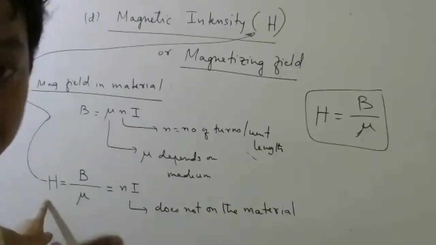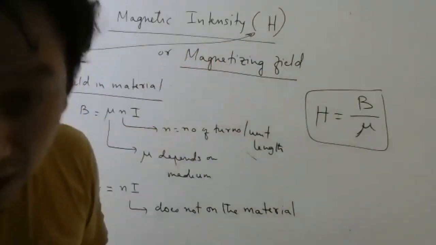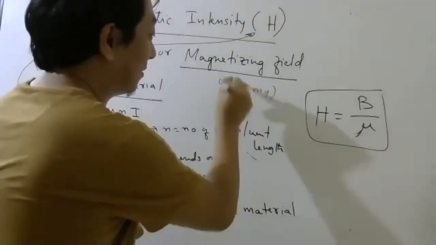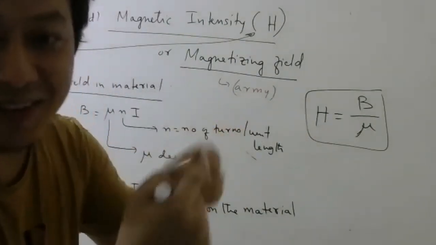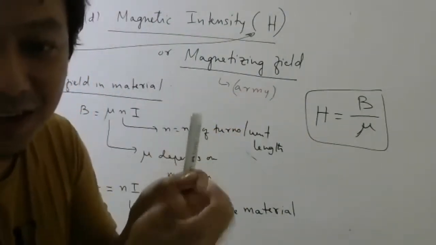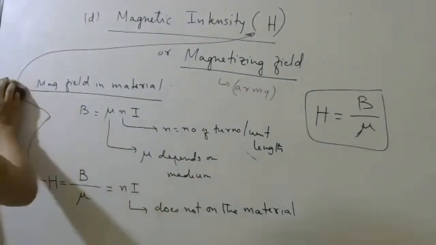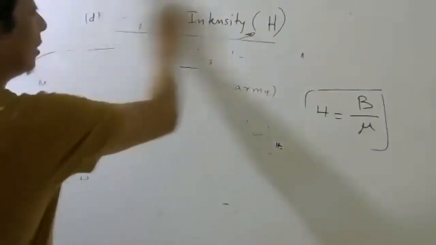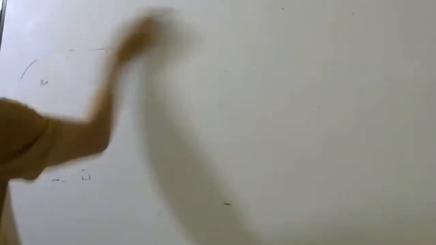And that is the reason why I call this H the magnetizing field. So think of this like the army. But in the exam, don't write that. Okay, this is the reason. This current was the reason, right? Current is the main reason. This current produces the magnetic field which will magnetize the material. Okay. Tell me quickly the unit of magnetic intensity. Unit of magnetic intensity.